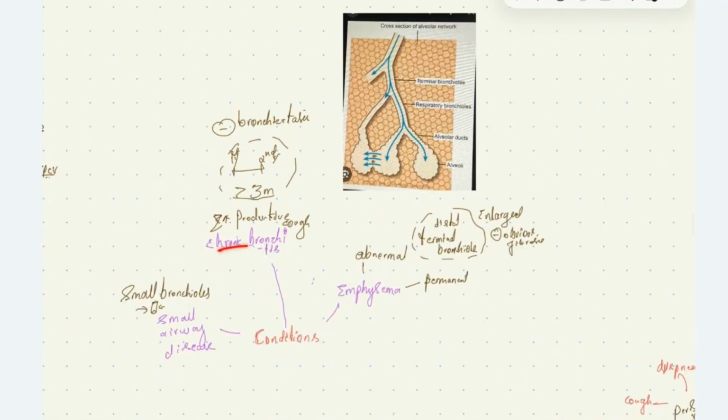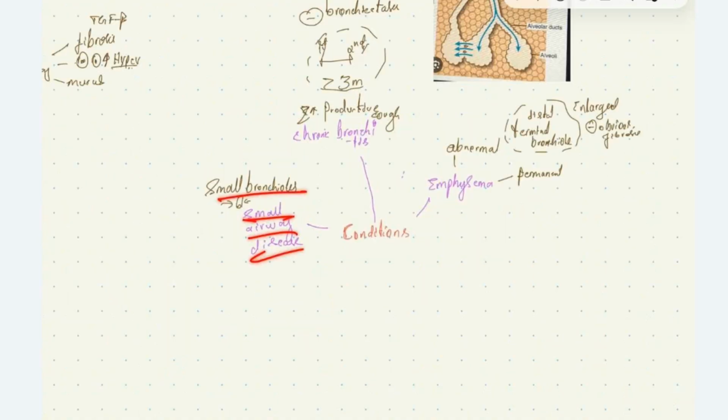Another condition is chronic bronchitis, which majorly involves large airways like the trachea and bronchi. Chronic bronchitis is defined by chronic productive cough for more than 3 months, present for at least 2 consecutive years, with other conditions causing this chronic cough, like bronchiectasis, ruled out. So chronic bronchitis is chronic productive cough for more than or equal to 3 months, for at least 2 consecutive years. Then we have small airway disease, where small bronchioles are constricted, leading to this disease.